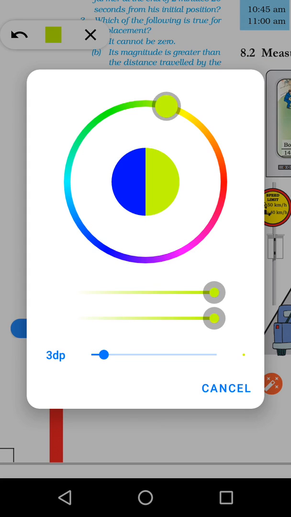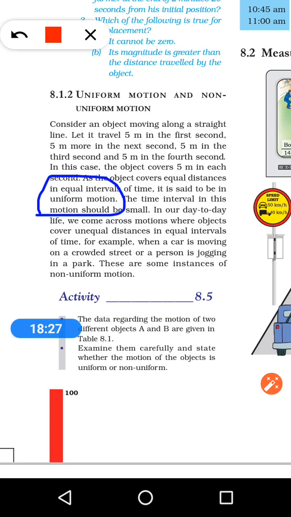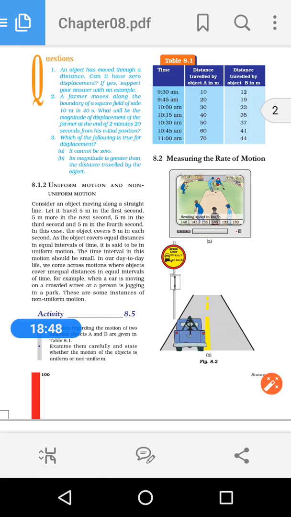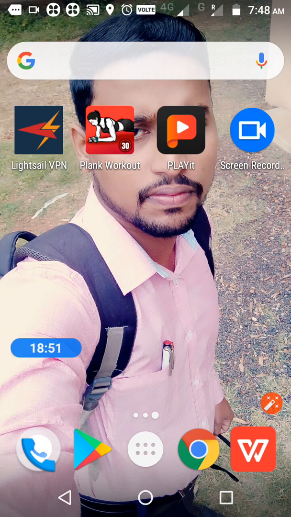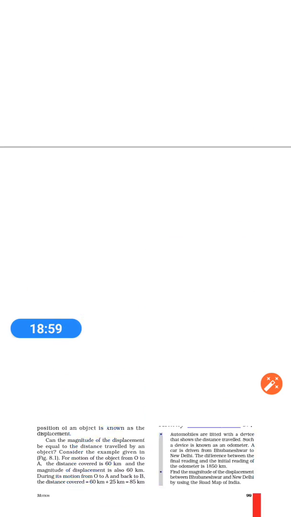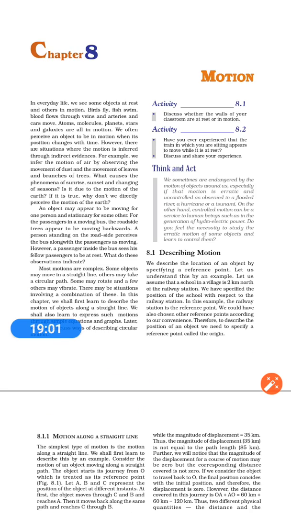Then the other term: non-uniform motion. What is non-uniform motion? You can see that here. If the object travels unequal distance in equal intervals of time, it is considered non-uniform motion. Okay. Hope you understand all those things. Once again, we are going to revise all that we discussed today. Firstly, we discussed motion. What is motion? Anything which changes position is known as motion.